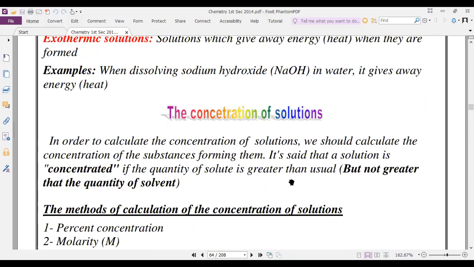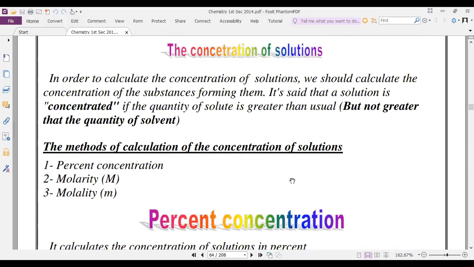The concentration of solution. What is meant by concentration of solution? According to problems, we can get the concentration as either percent concentration, molarity, or molality, and we are going to know the difference between them. In order to calculate the concentration of a solution, we should calculate the concentration of the substances forming it.